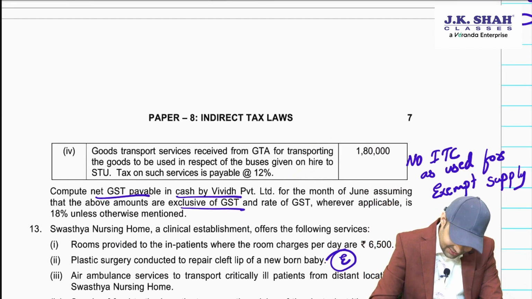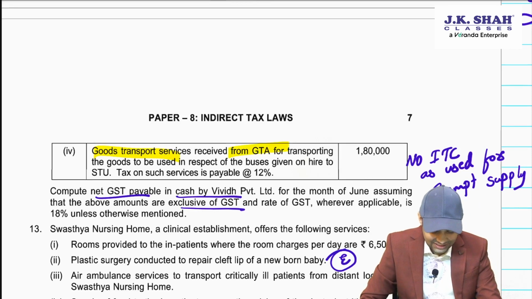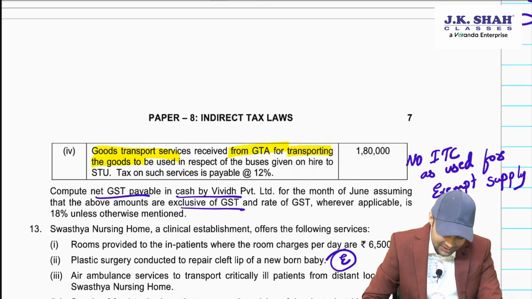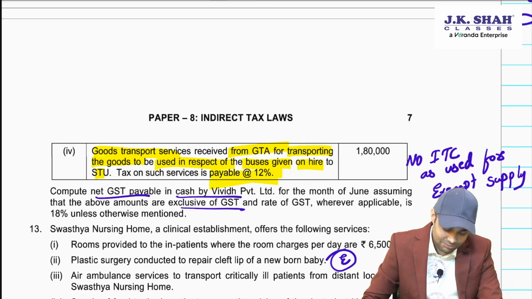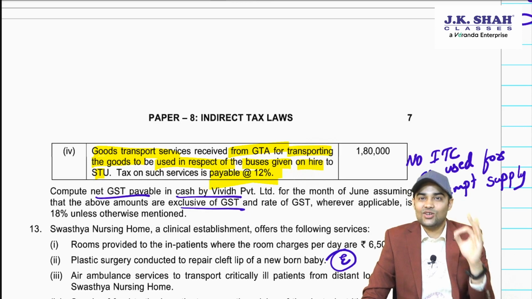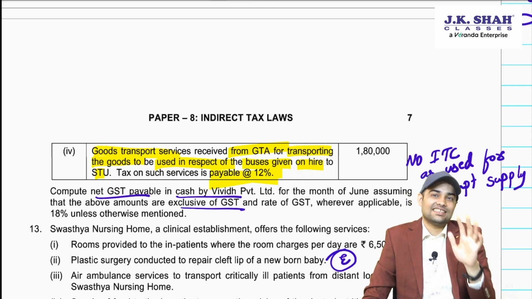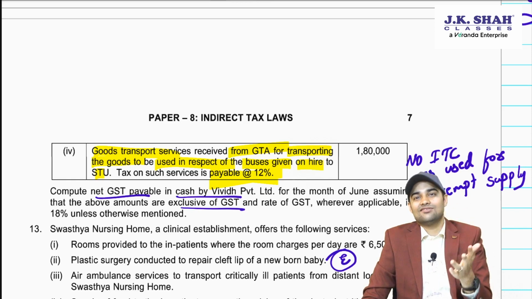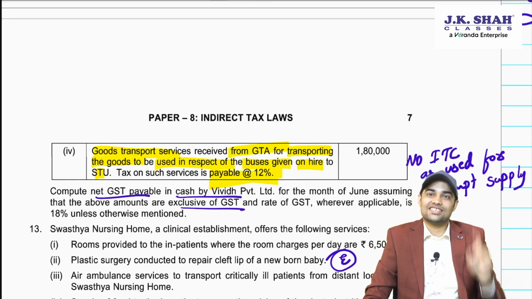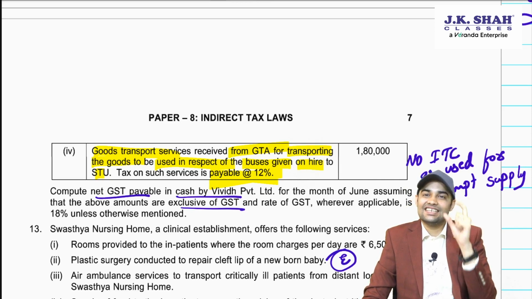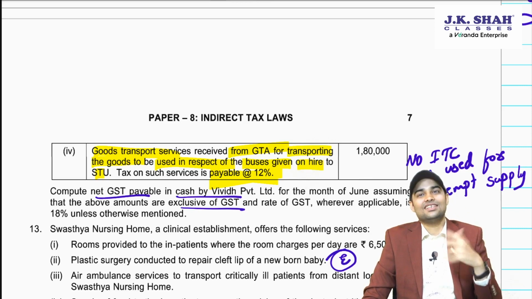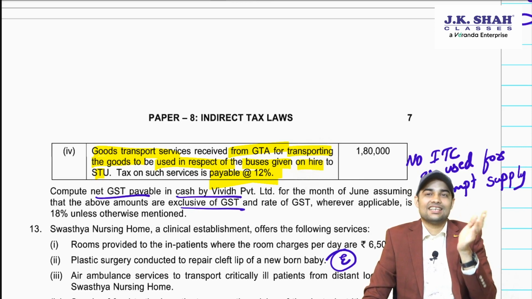Goods transport service received from GTA for transporting goods to be used in respect of buses given on hire to state transport undertaking. Tax is payable at 12%. See, tax is payable at 12%. Though a rate notification is not there for you, when they are saying tax is payable at 12%, the logical assumption you can make is it is a case of forward charge where GTA would be required to pay tax. Even the institute has said this in the answer that we have assumed that the supplier is going to pay the tax. However, the impact is based on that, saying that the supplier would pay the tax.